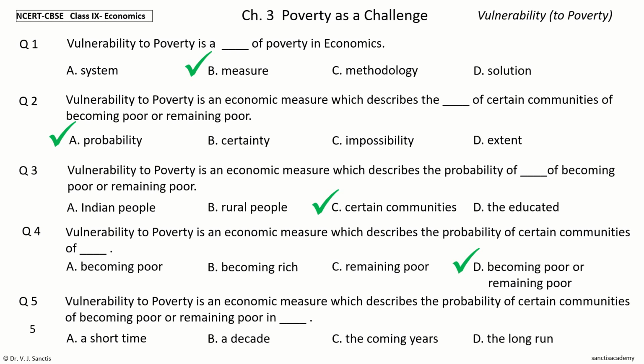Your time to choose. And the answer is the coming years. So, vulnerability to poverty is an economic measure which describes the probability of certain communities of becoming poor or remaining poor in the coming years.